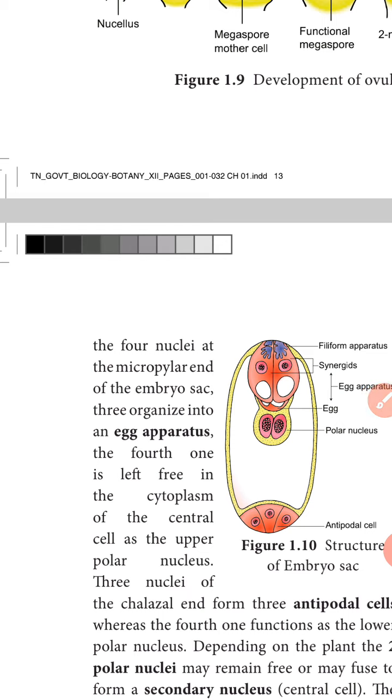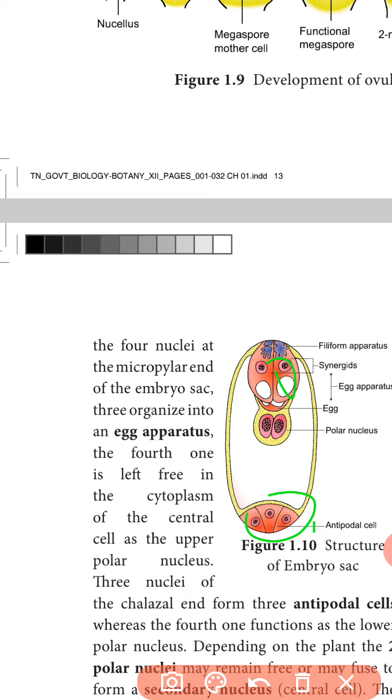At the micropylar end, the embryo sac contains four nuclei. One is a polar nucleus, and the other three form the egg apparatus. In the chalazal region, the three nuclei are antipodal cells.